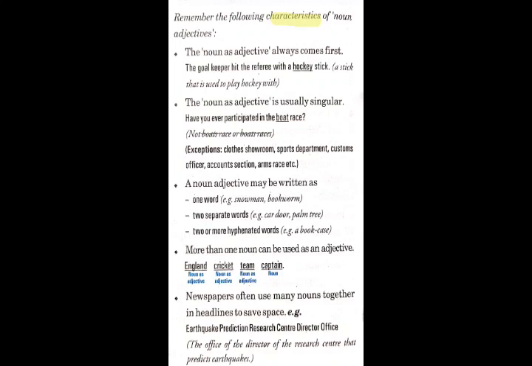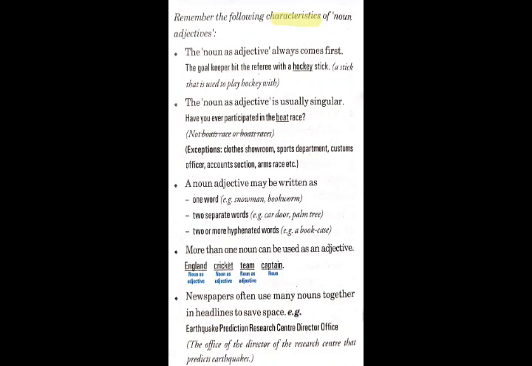So it is noun as adjective. And now we'll see some examples of exceptions. Shoes showroom, sports department, customs officer. So noun as an adjective generally is in singular form, but there might be some exceptions. Next, a noun as adjective may be written as one word, two separate words, or two or more hyphenated words. So whenever we have to use a noun as an adjective, either we can write it together with the noun, or we can write it before the noun with a space, or before the noun with a hyphen.